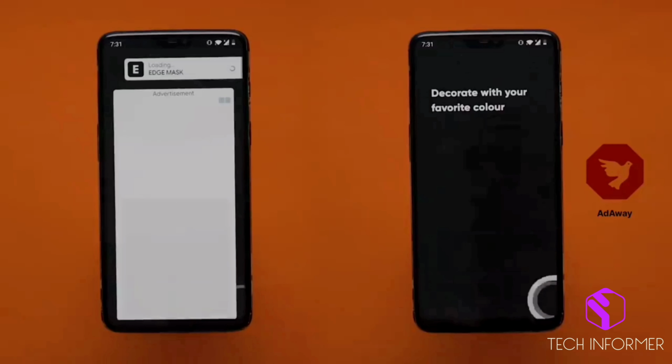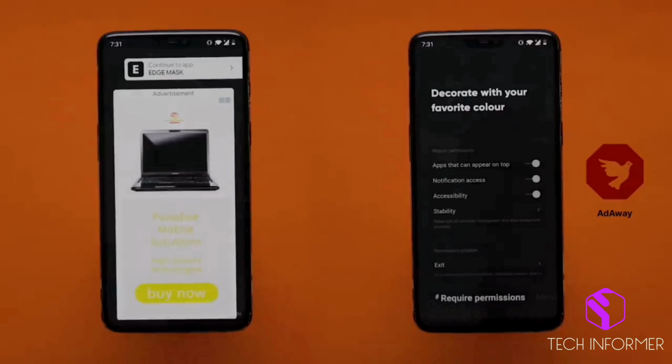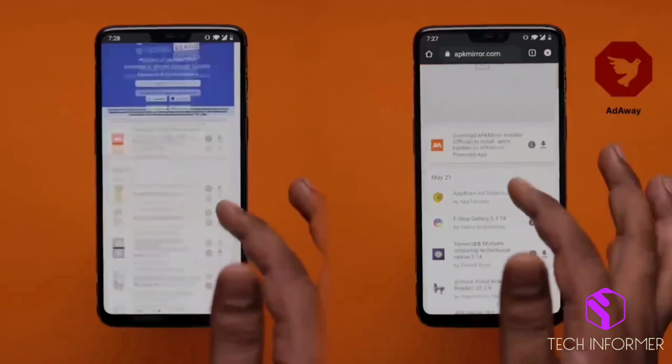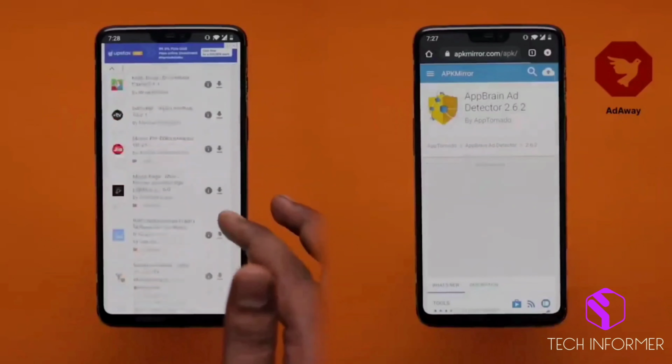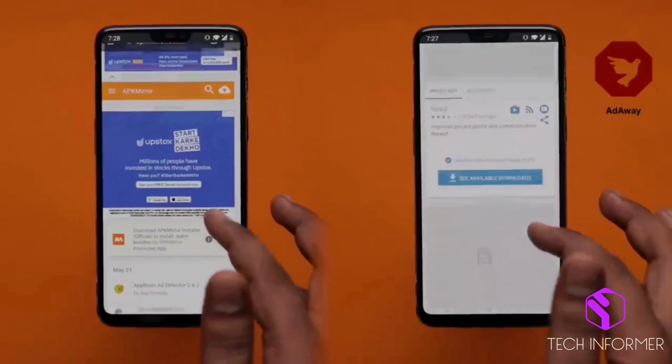Guys, you can see this is an example in which I have used AdAway. You can see every ad has been blocked by this application. I would like to recommend this application.